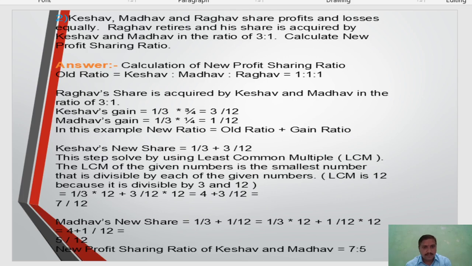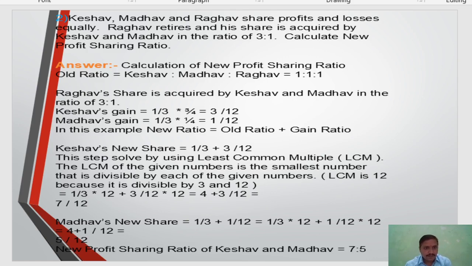How? 12 is divisible by 3, giving 4. Next number, suppose 4: 12 is divisible by 4, giving 3. But 5, 12 is not divisible by 5. 12 is divisible by 6, giving 2. 12 is not divisible by 7, there is a remainder. 12 is not divisible by 8 without remainder, not possible. Then 12 divided by 12 is equal to 1. So for 3 and 12, the two numbers, the LCM is 12 because 12 is the smallest unit which is divisible by 3 and 12.